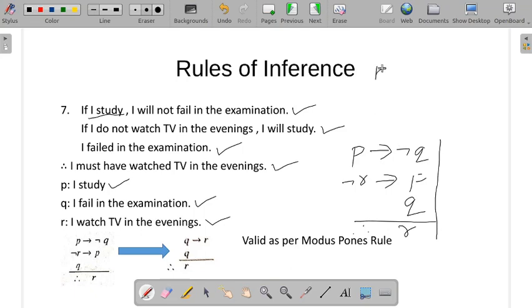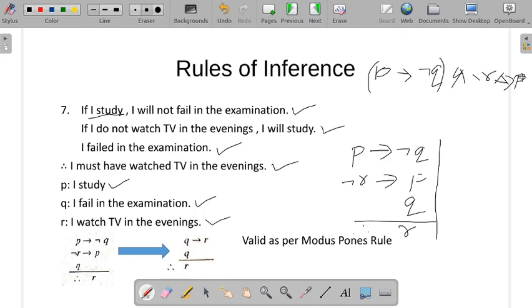So let's take these two for simplification: P conditional negation Q, and negation R conditional P. So can we apply any of the rules here?